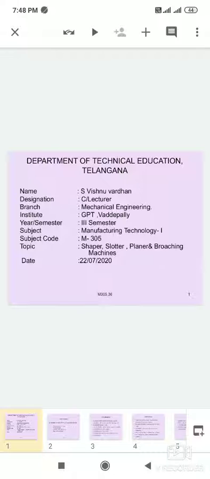Today's topic is Shaper, Slotter, Planer and Broaching machines. First, what are Shaper, Slotter, Planer and Broaching machines? First one, introduction. I will explain the introduction shortly.